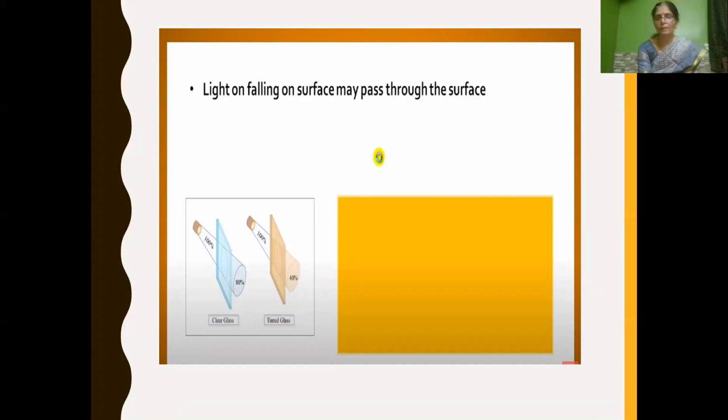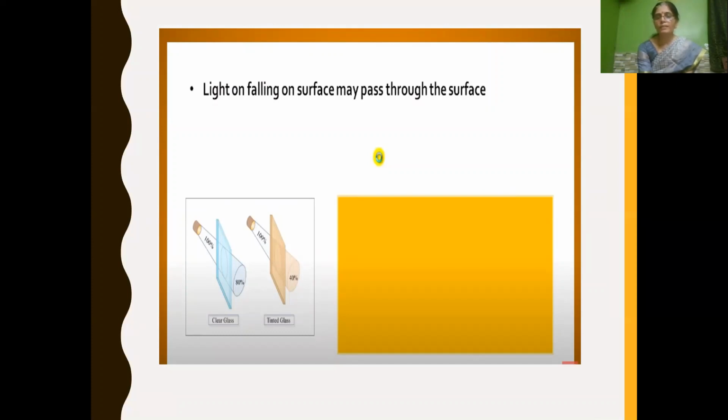When it is transparent, what happens? The light passes through it. This passing through the surface, we call transmission. So first is absorption, and the second one is transmission.